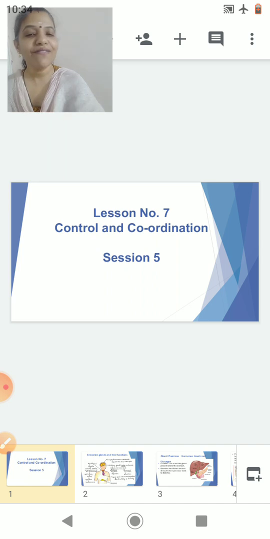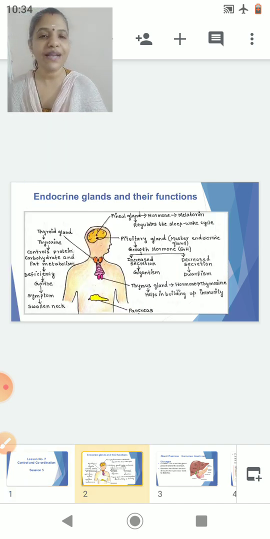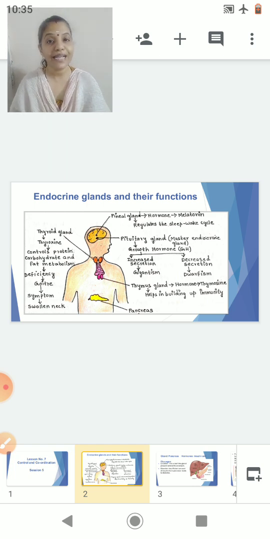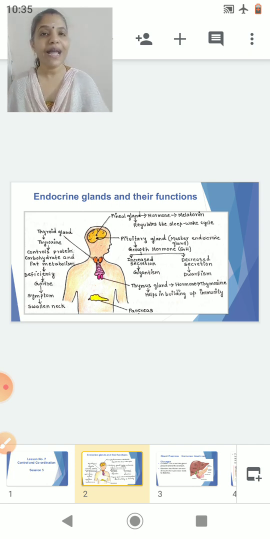Students, let's have a quick recap of what we had done last time. Last time, students, we learnt about glands. We stated that there are two types of glands, that is the exocrine gland and the endocrine gland. We specified that the endocrine glands are called ductless glands and the secretions of the endocrine glands are called hormones. We stated that the hormones are transported via blood to the different parts of our body. So we will take a quick recap of the different types of glands which we had done last time.